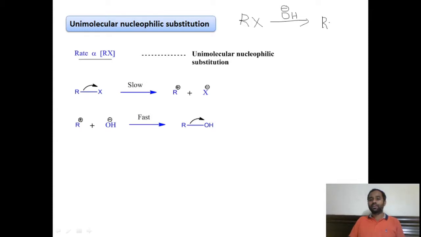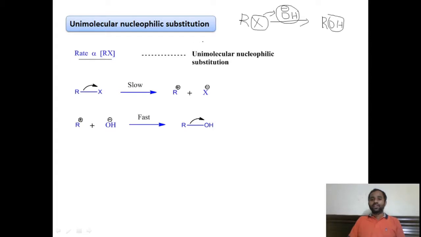How to write the product? Very simple. We have to replace the halo group with the hydroxy group. Here the X group is replaced by the hydroxy group. This is the nucleophile which is replacing the already attached halogen of the alkyl halide, right?